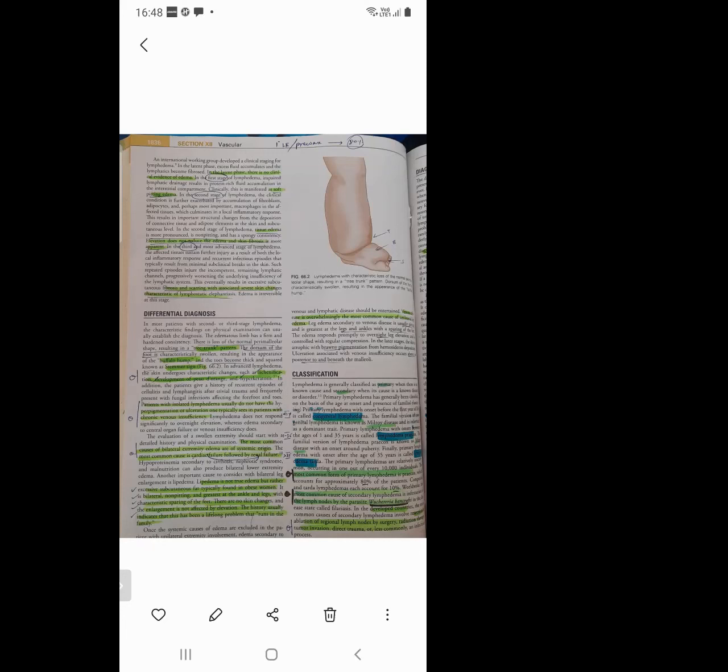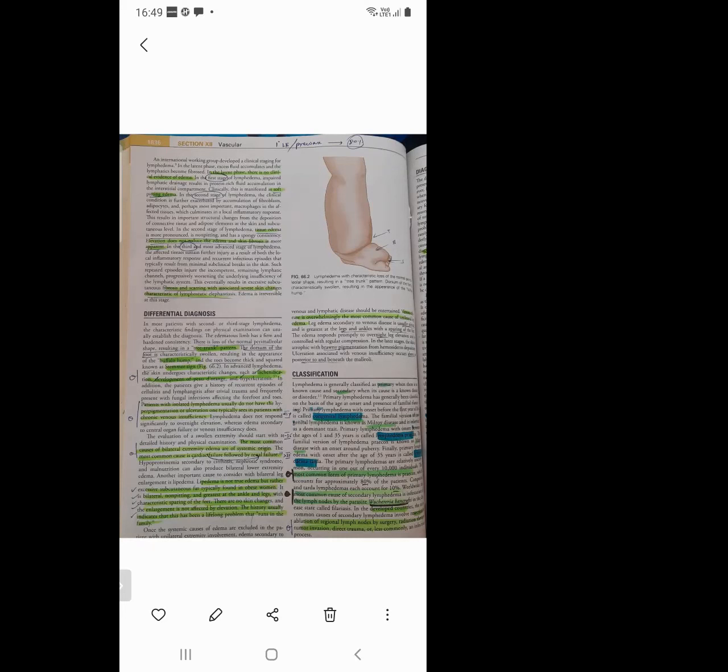So do you see the difference in the word? Okay. So elevation does not reduce the edema. It means it is stage 2. Edema is irreversible means it is stage 3. Okay. Third stage, or the most advanced stage. Next, differential diagnosis.